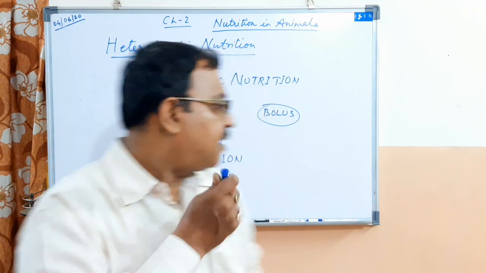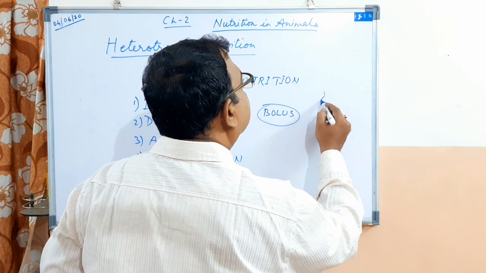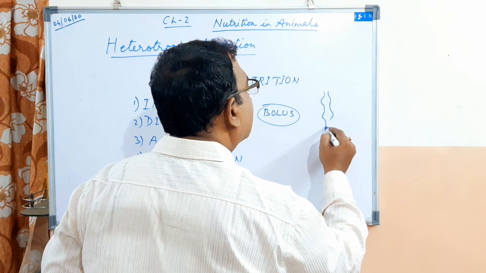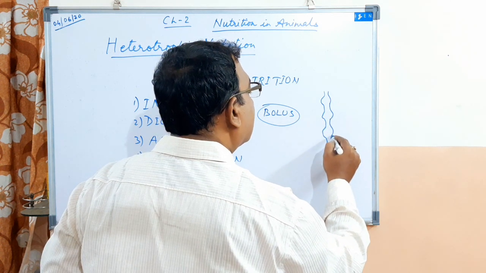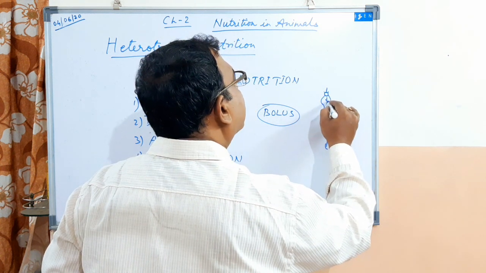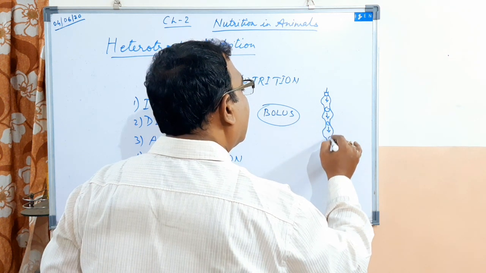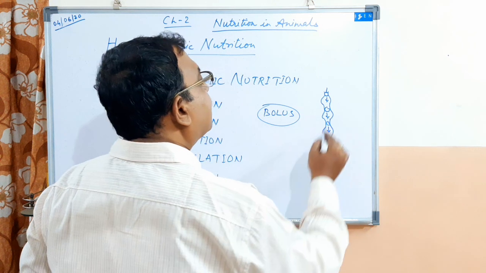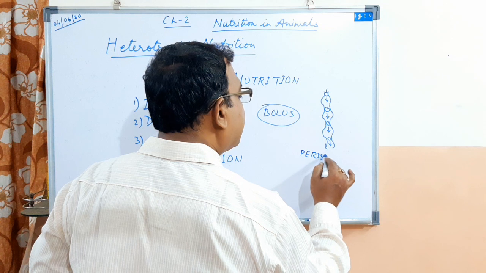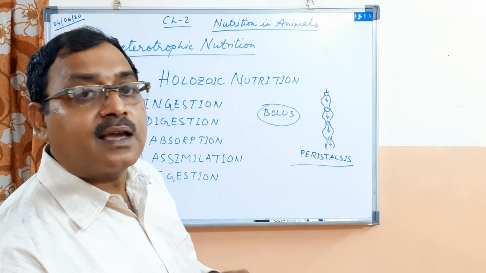In this way, a wave-like situation occurs in the esophagus, so the food is passed in this way. Clear? So this is called peristalsis or peristaltic movement